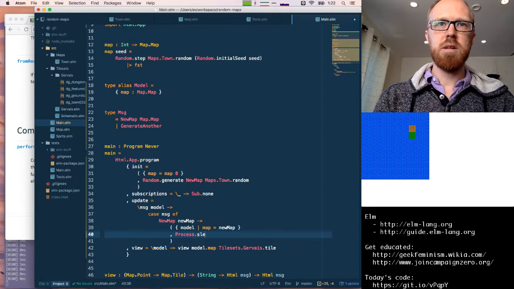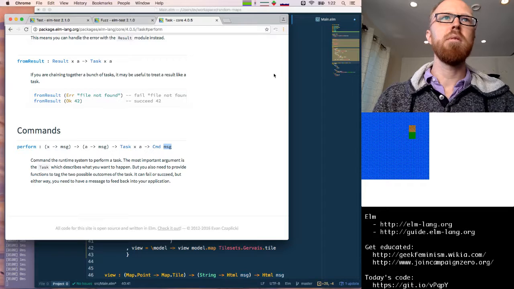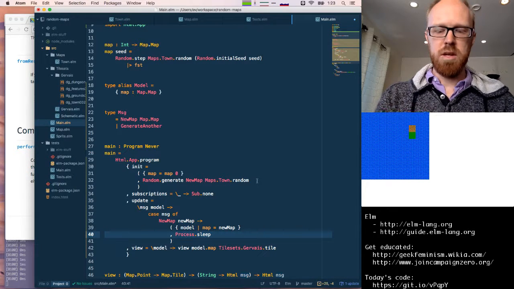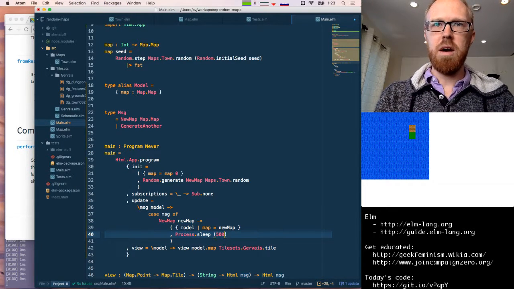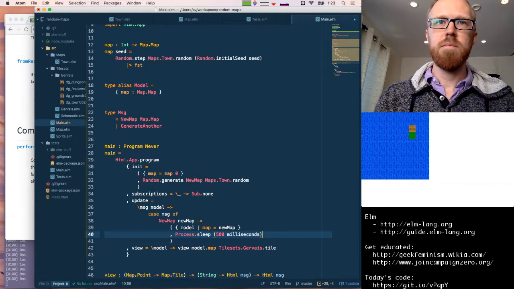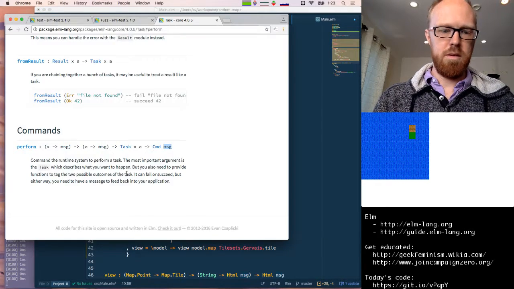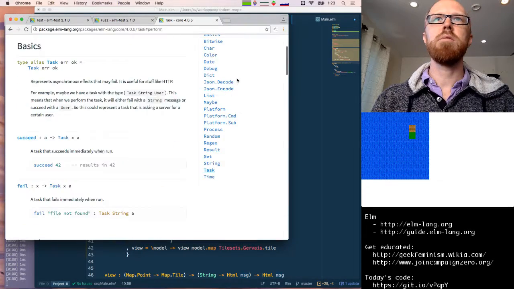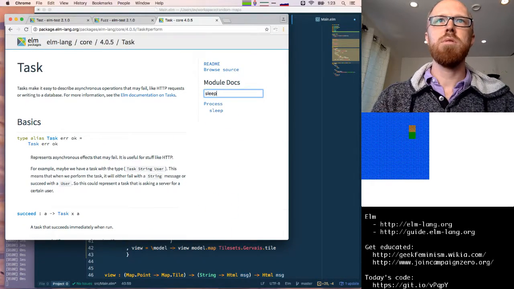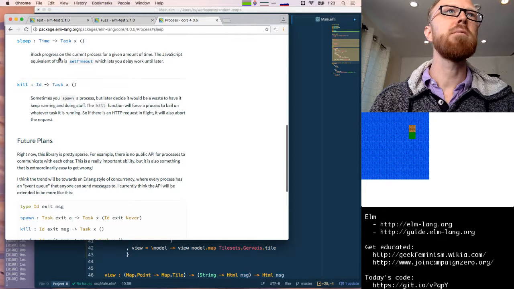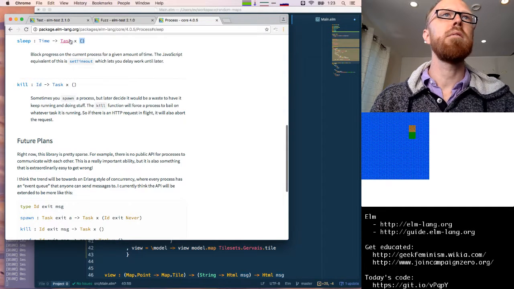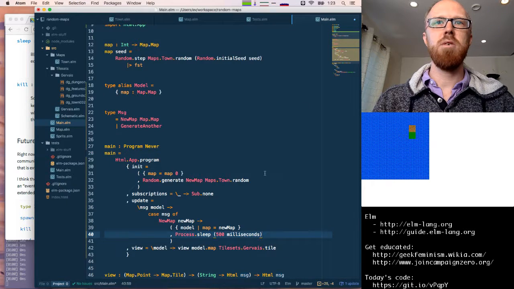So that's Process.sleep. What does that take? Let's say like 500 milliseconds. Let's see. What's the argument order for that? It just gives never for the error, and it gives a unit. Okay.